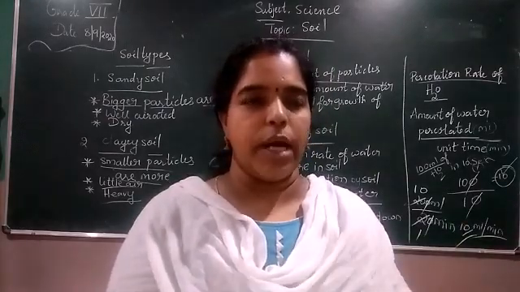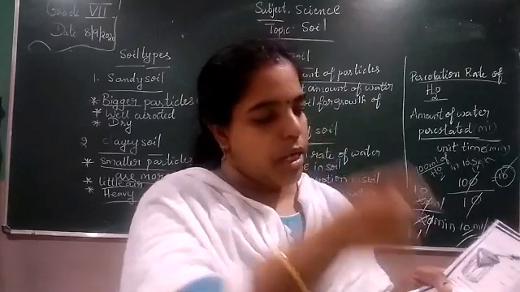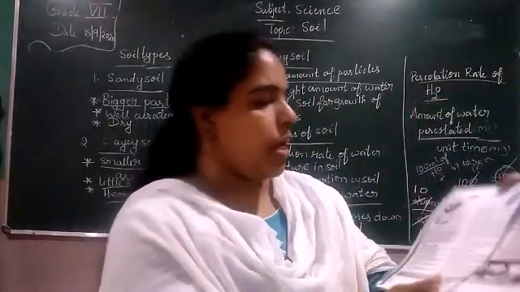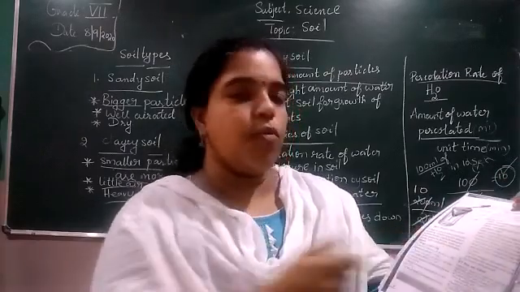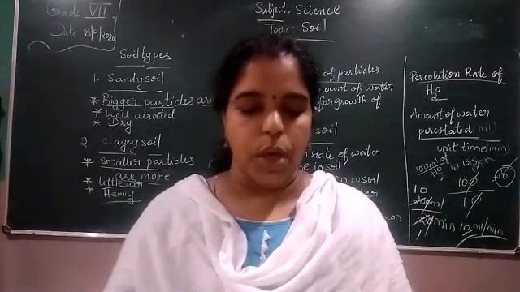So you keep the funnel and the filter paper, and add the water drop by drop here. You see in the picture they are showing there. Next, subtract the amount of water left in the measuring cylinder from the amount you started with.